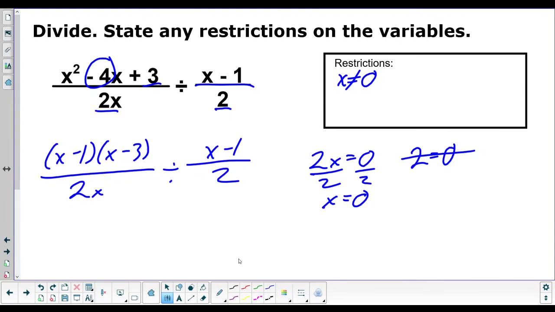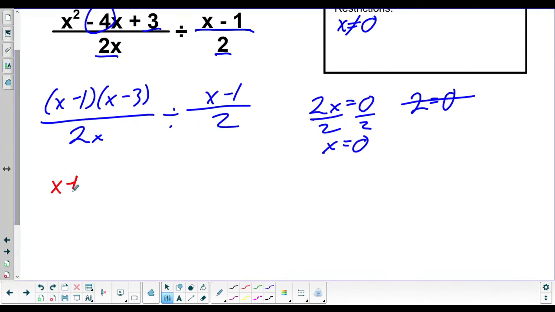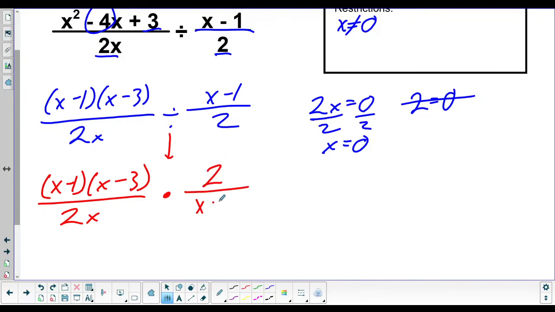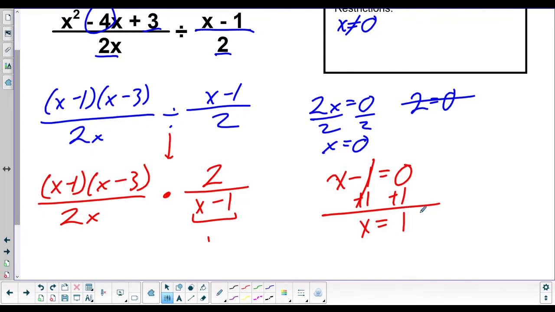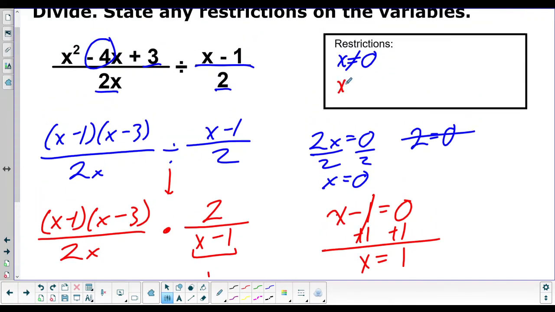All right, now we do our flip and multiply. So we keep the first one the same, x minus 1 times x minus 3 over 2x. Change our divide to a multiply and flip this. So 2 over x minus 1. We have a new denominator, so we have to check for a new restriction. x minus 1 equals 0. Add 1. x equals 1. So that's a restriction. x does not equal 1.